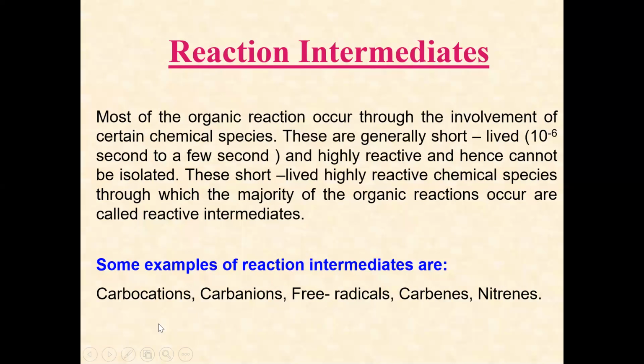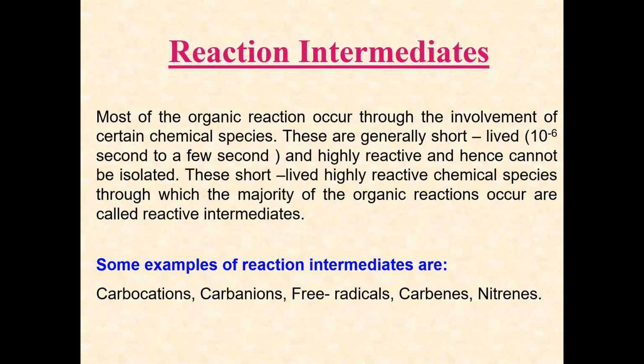One is carbocation. Carbocation means carbon containing a positive charge. Carbanion means carbon will have a negative charge. Free radicals: when homolytic fission takes place, one unpaired electron will be there on the compound, and that is called a free radical.